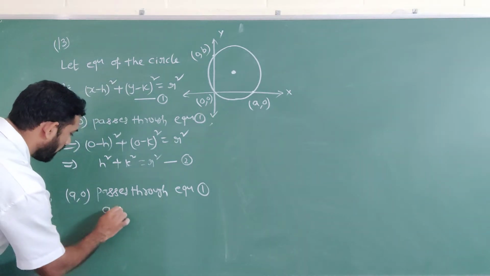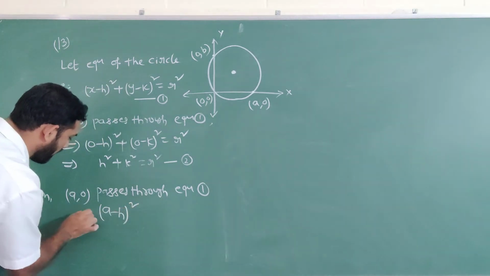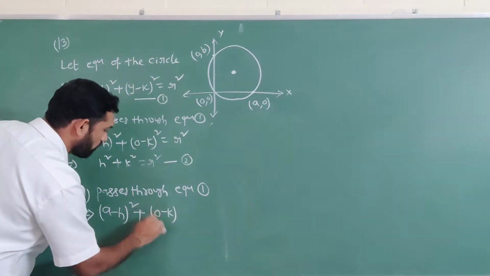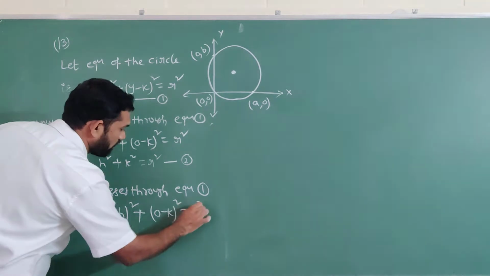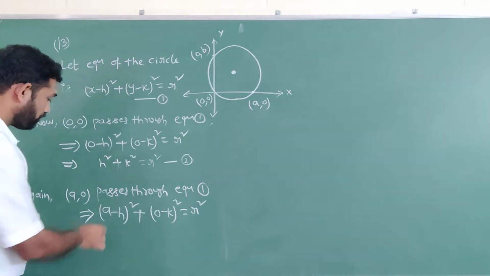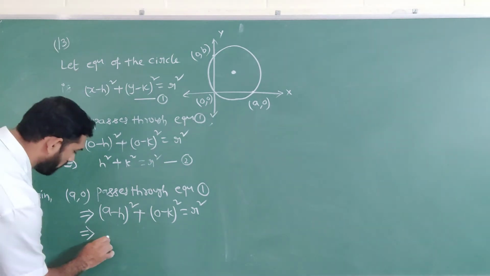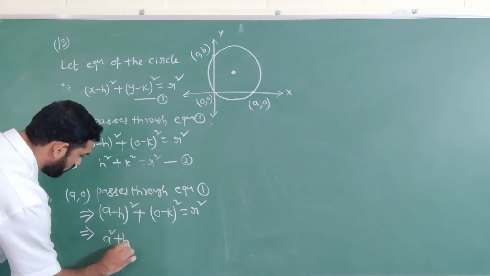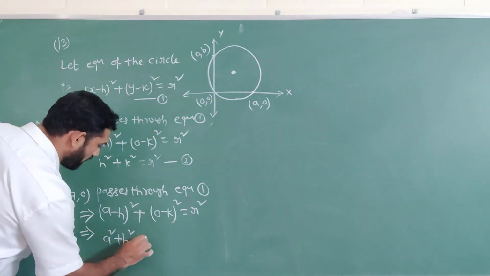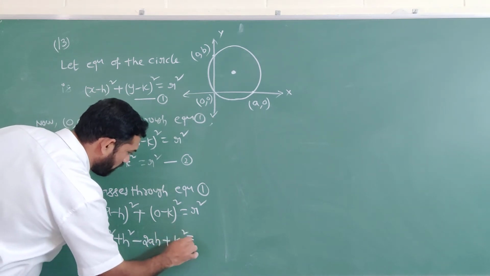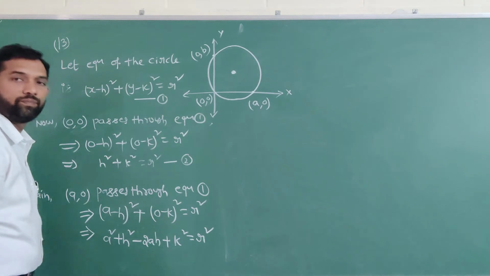So a minus h whole square plus 0 minus k whole square equal to r square. Then what happens? Expand this one. a minus h whole square is a square plus h square minus 2ah, plus k square equal to r square.